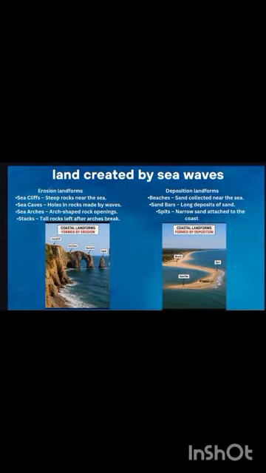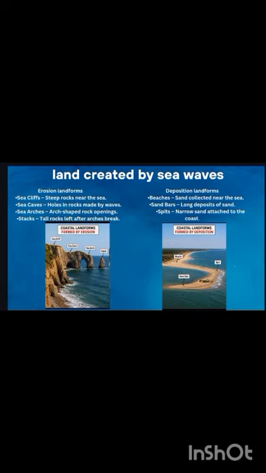Erosion means the wearing away or cutting of land by water, wind, or waves. And deposition means the settling or dropping of sand, soil, and small stones in one place by water, wind, or waves. Land created by sea waves.